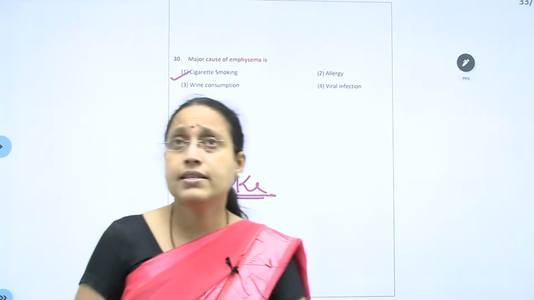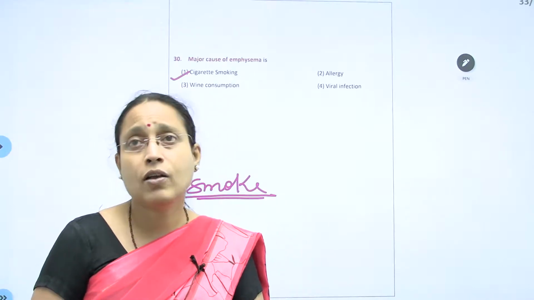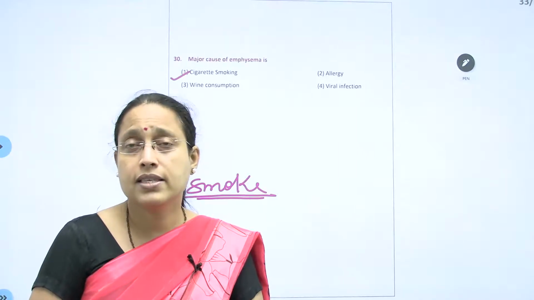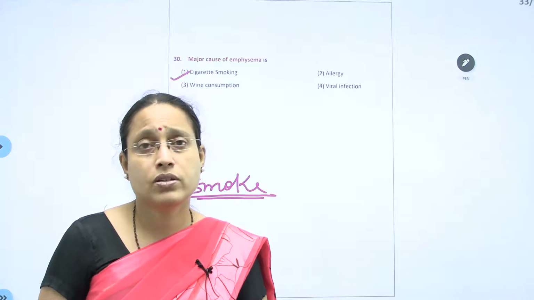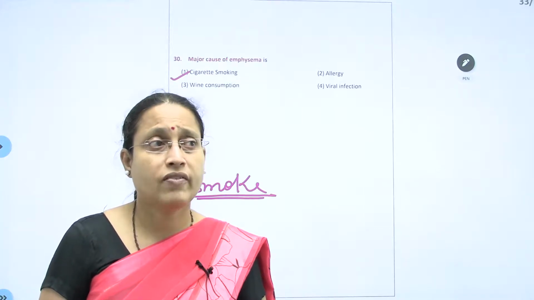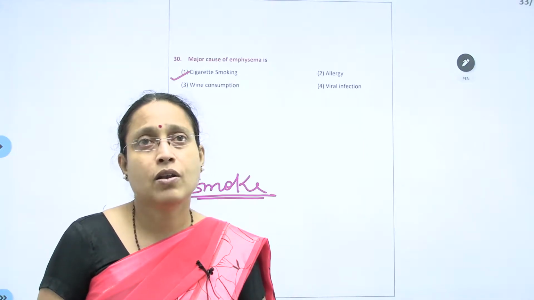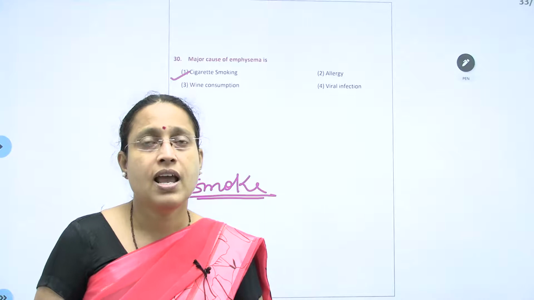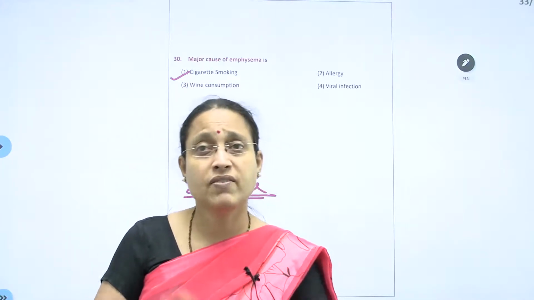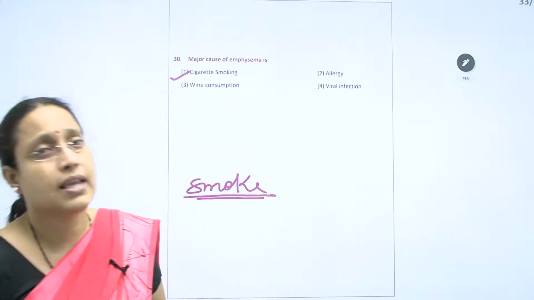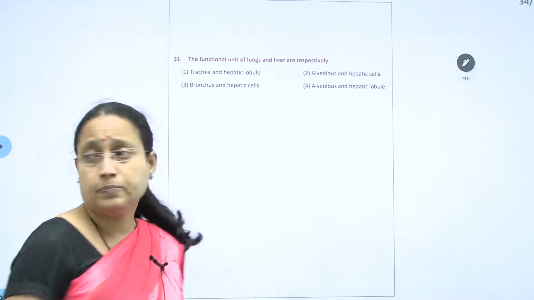In emphysema, elasticity of the alveoli is lost. When elasticity is lost, it cannot recoil easily. It keeps on swelling and swelling, and therefore residual volume is going to increase, and finally it will burst. When it bursts, the alveoli has totally lost its function, and the respiratory surface is decreased. Expiration becomes difficult because recoiling is not easy here. So the correct answer will be the first one.